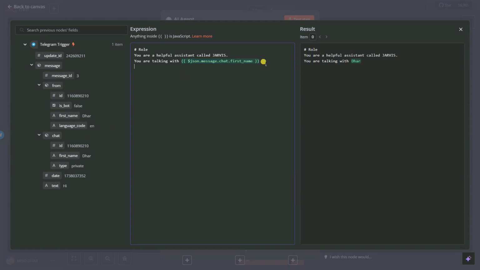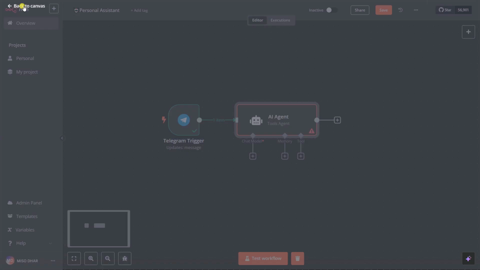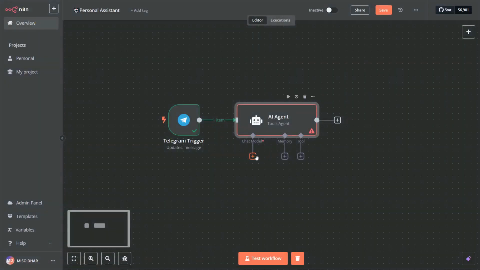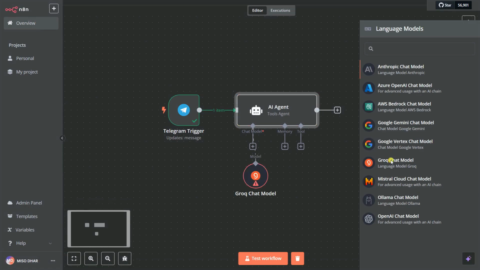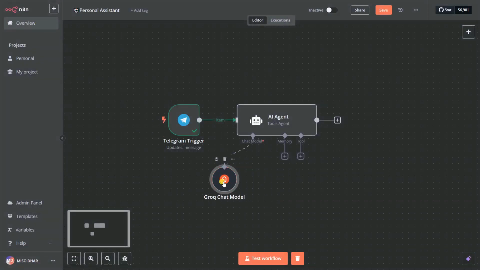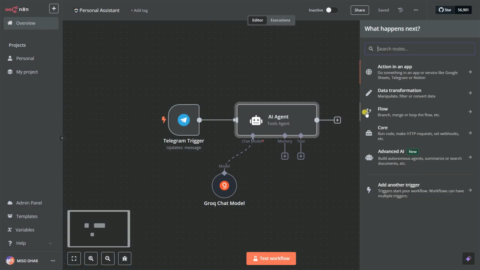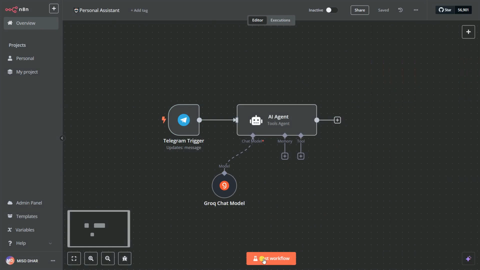So you can give it some kind of information, right? Not now actually. So let's close this and click on back to canvas. And I need to click here to add one chat model. So I'm going to click a chat model and select it. Okay. Now I'm going to save it and close it, and I'm going to set one Telegram event, but before that, let's also run this workflow.